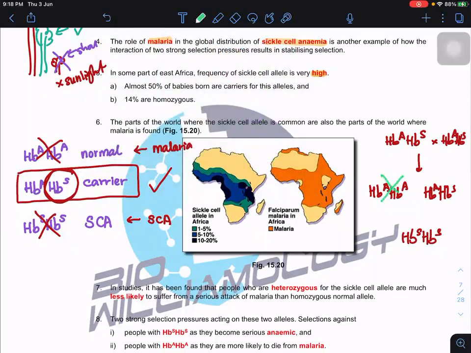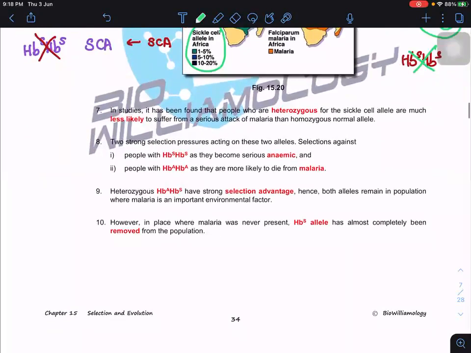This one is killed by malaria, this one is killed by sickle cell anemia, and this group continues to survive. Because they continue to survive, HbS will also be passed on to the next generation. So you can see that the sickle cell allele is very high in the region with malaria. Why? Because in this case, malaria acts as the selective pressure.